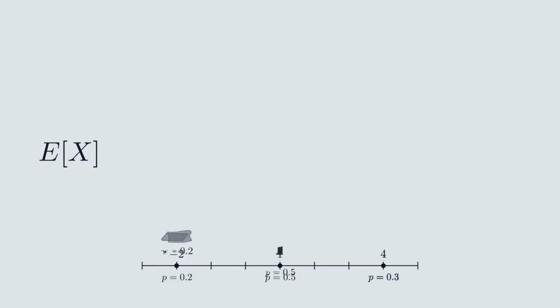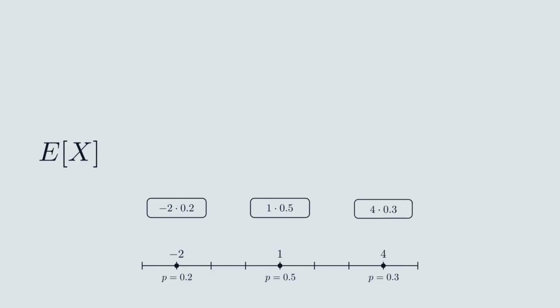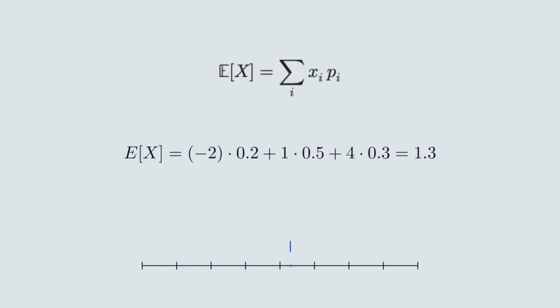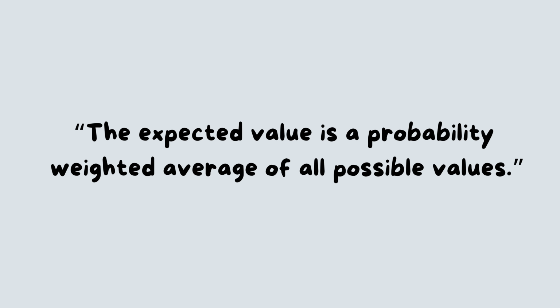There is a simple rule behind this name. Take all possible values that X can assume. For each value, you know two things: the value itself and the probability that X takes this value. To get the expected value, you multiply each value by its probability. Then you add up all these products. In symbols, many books write E of X equals the sum over all values of x times the probability of x. If this looks strange to you, it is enough if you remember the sentence: the expected value is a probability-weighted average of all possible values.